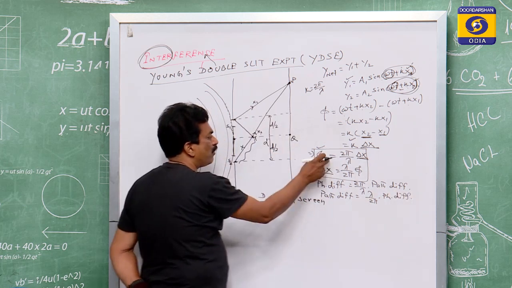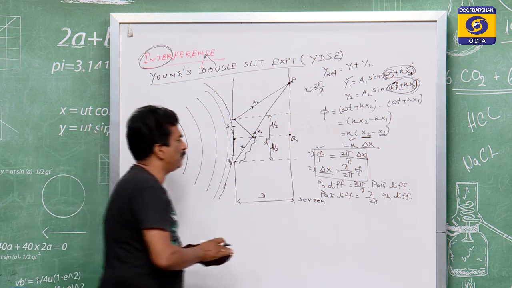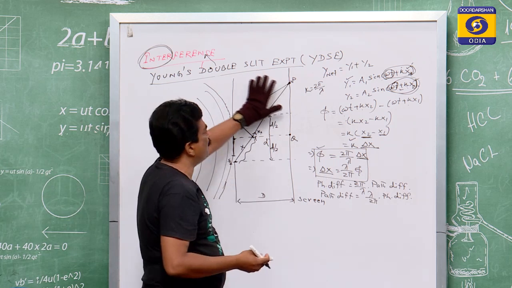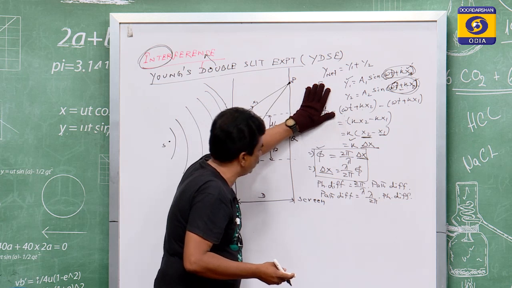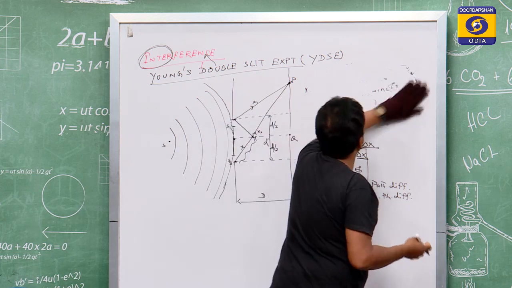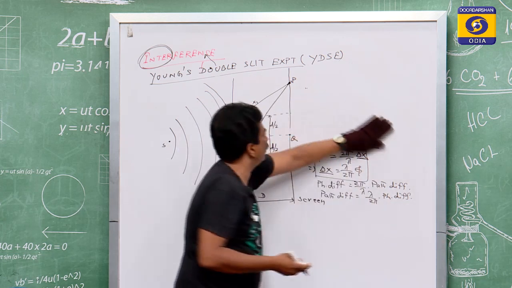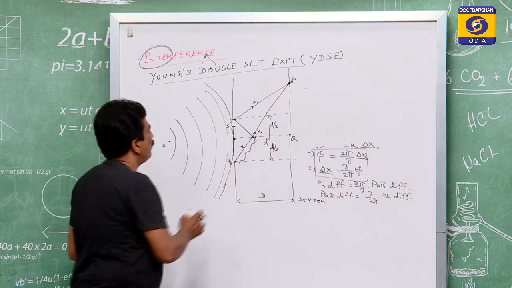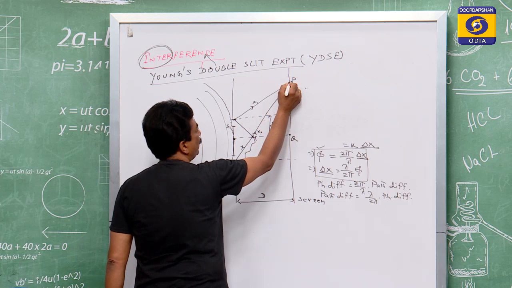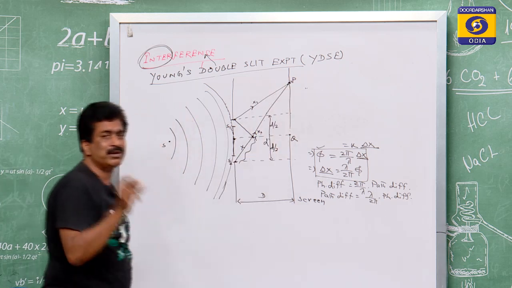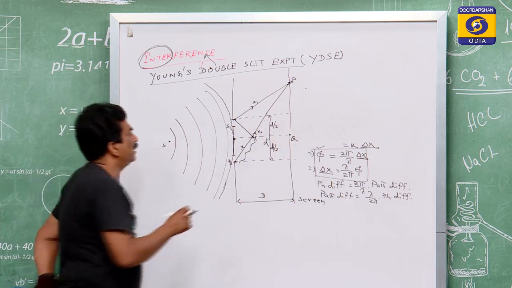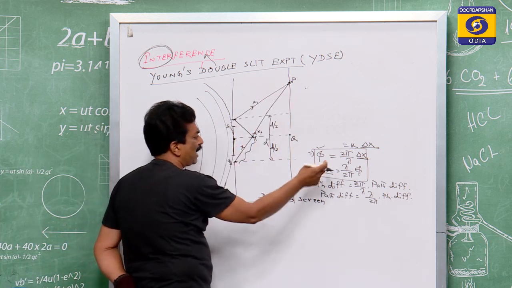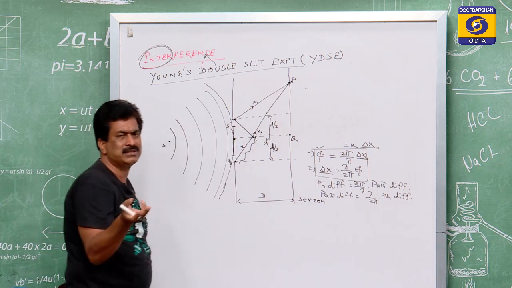So these two formulas are to be applied while deriving the expression of the fringe width. So kindly remember these formulas and write them down in your notes. Phi is equal to this and delta x is equal to this. We are interested in finding the point P, meaning this point P may be a maximum, may be a minimum. That maximum or minimum depends on either the phase or the path.